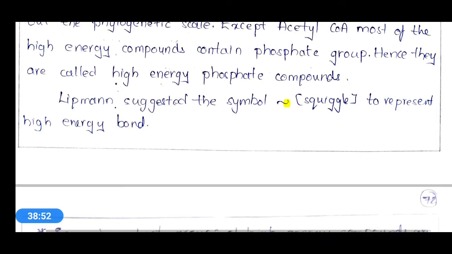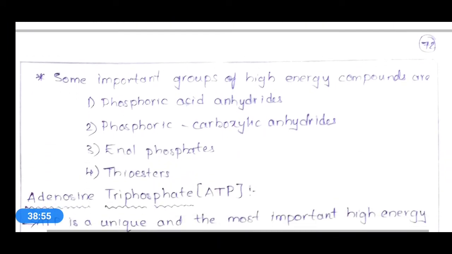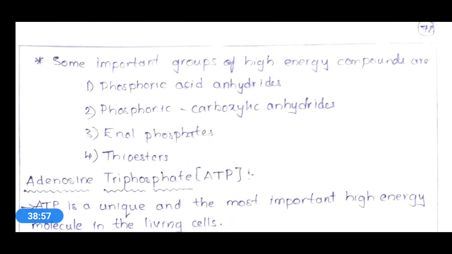Okay, and here four kinds of high energy compounds are present. Those are phosphoric acid anhydrides, and the best example is ATP, adenosine triphosphate. Here ADP and AMP are also considered under this category.